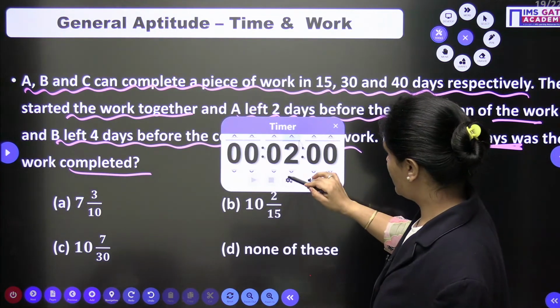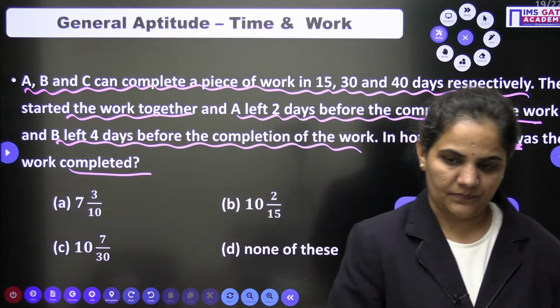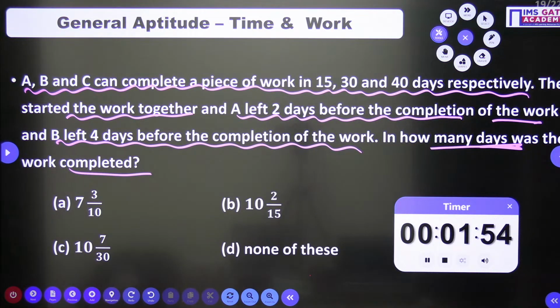Everyone, just go for it. Just go for it, everybody.